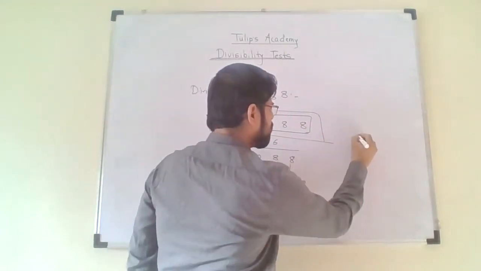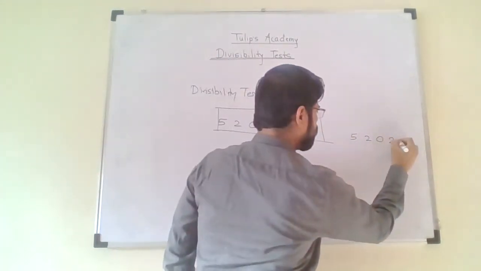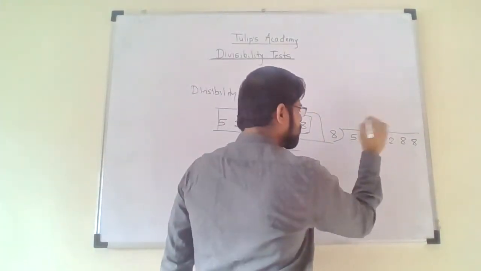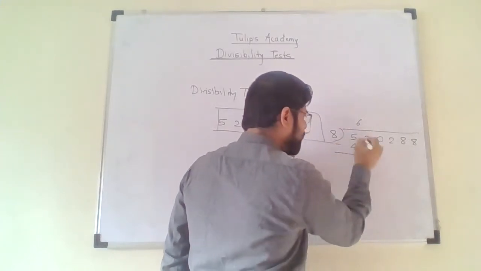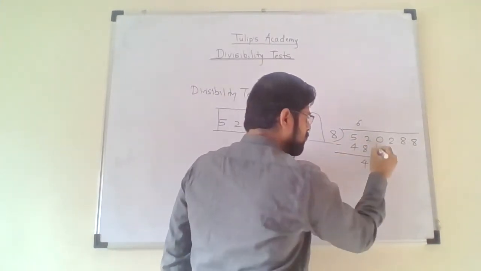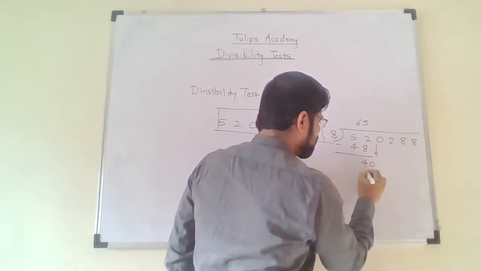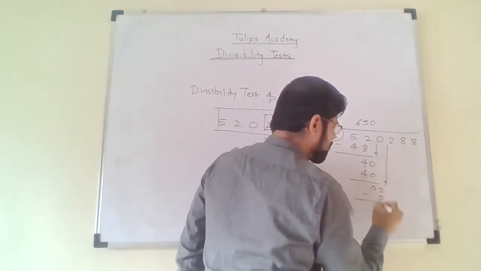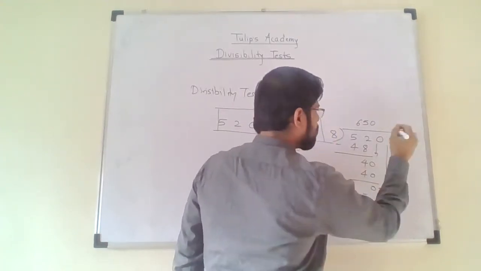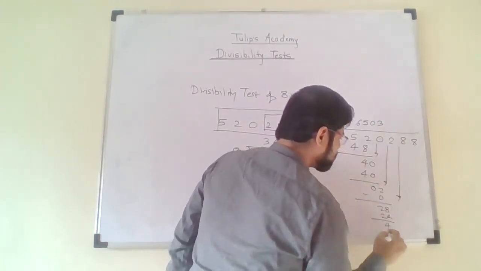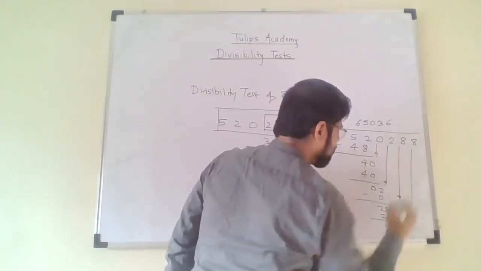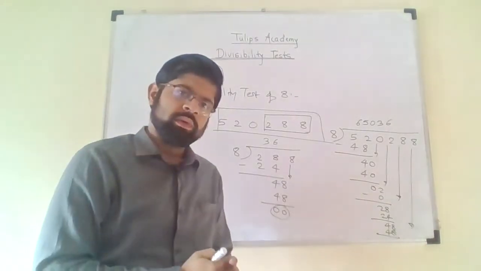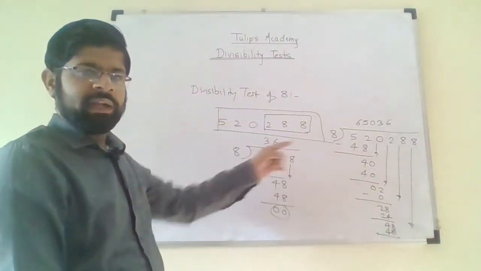So I will write here 520288. It's divisible by 8. Let us check. 8 6s are 48. 52 minus 48 will be 4. Take this 0 below. 8 5s are 40. The remainder will be 0. Take this 2. 8 zeros are 0. 2 minus 0 is 2. Take this 8. 8 3s are 24. This 4, and take this 8. 8 6s are 48. So the remainder becomes 0. Okay, so this is the check that the entire number is divisible by 8.